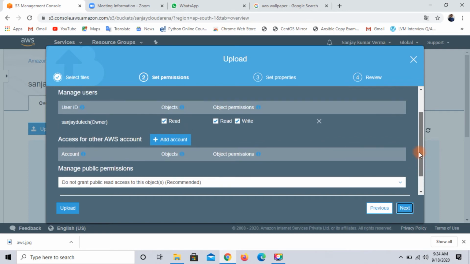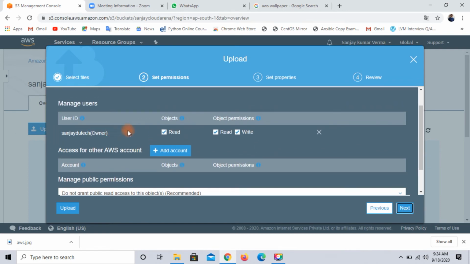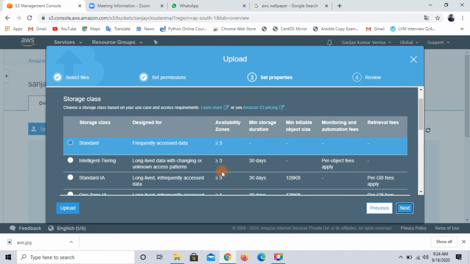You can see these are the permissions of the owner of this. Then click on next, and this is the most important thing. This is the storage class. By default S3 supports the standard storage class, which understands you want to frequently access your data.